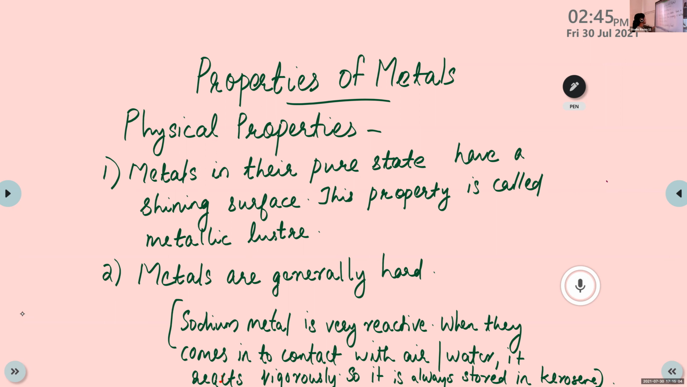So we have learned two physical properties of metals. First one, metallic luster, that means metals in their pure state have a shining surface. Then metals are generally hard.